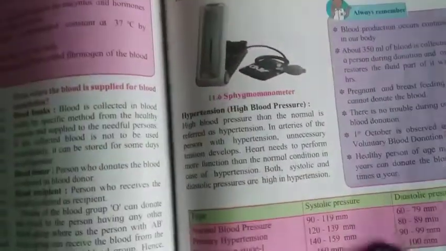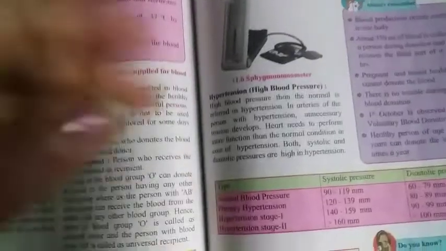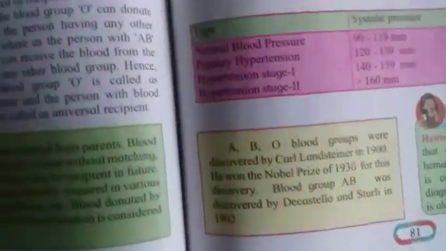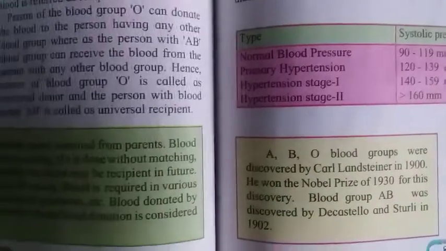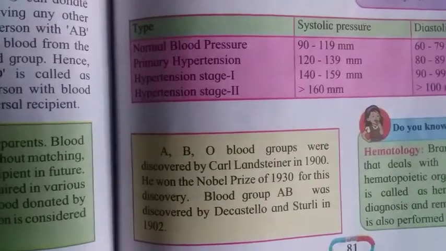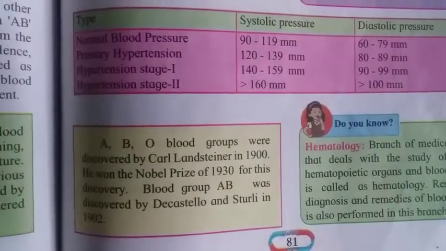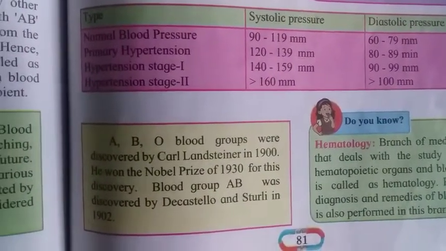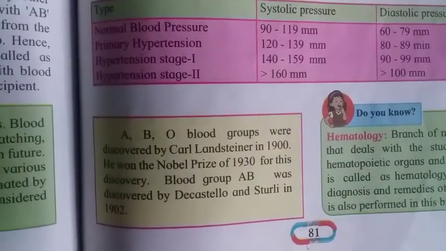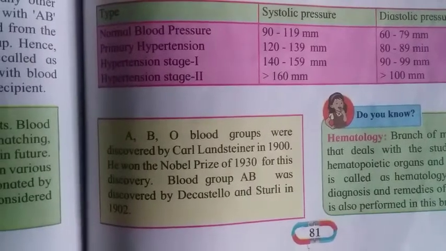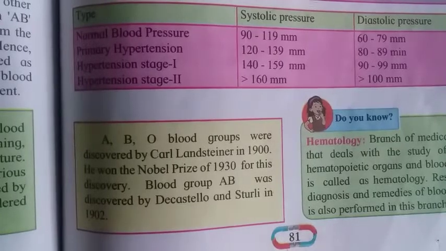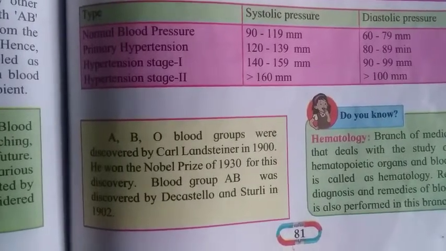So next comes what is given here. Normal blood pressure is systolic 90 to 119 mm, and diastolic 60 to 79 mm. Primary hypertension: systolic pressure is 120 to 139 mm, diastolic is 80 to 89 mm.